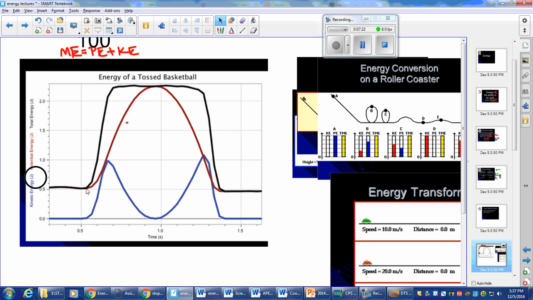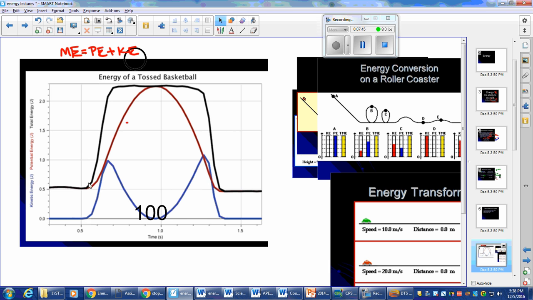When we get to the very top of the path, we have the red line's potential energy. It has the greatest height it's going to have. So 100% of our energy here is going to be potential energy. And look at kinetic energy. We remember parabolic motion. We throw an object in the air in a parabolic path. What does it do as it gets to the top? It slows down, comes to a stop.